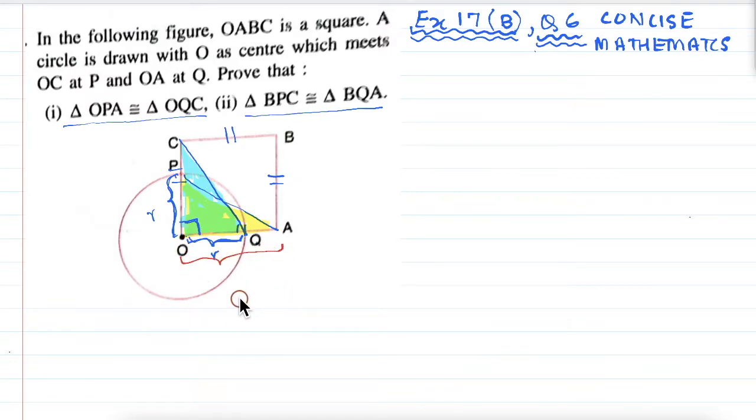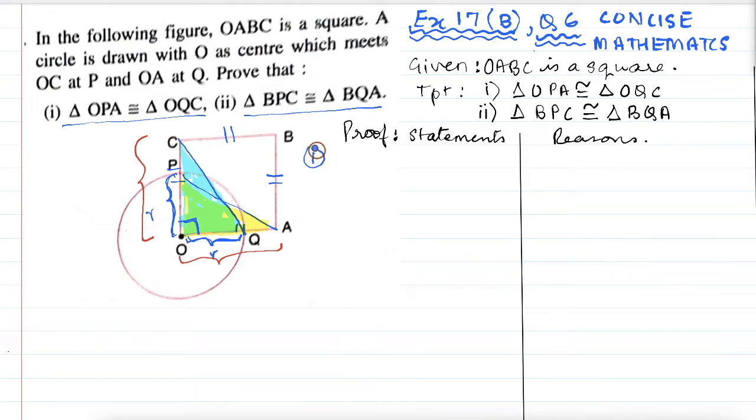I'm marking it with red. Now let us look at the blue triangle. With the blue triangle we finish with OQ, which is the radius. Which is the other side? This one. Are OA and OC equal? Yes, they are the sides of the square. By SAS, these two triangles become congruent. Okay, so let us see how we write it down.